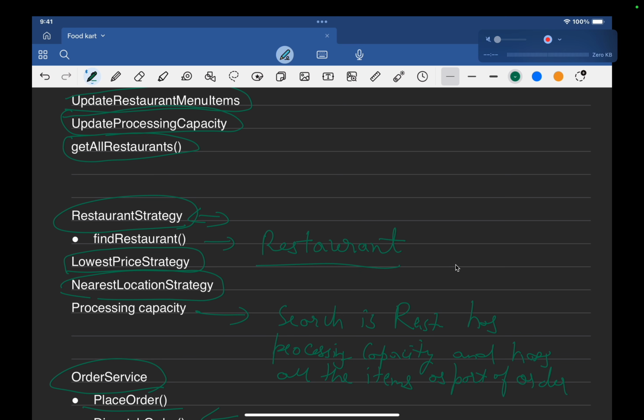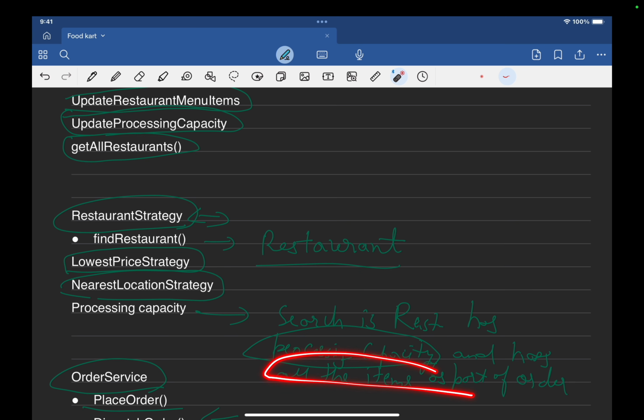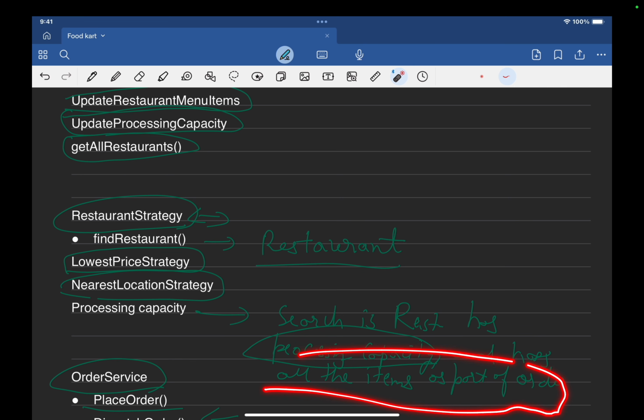If we select any restaurant based on the processing capacity, but it does not have all the items involved, then we will not be able to proceed with that particular restaurant. We need to reject that. So these two conditions as part of this restaurant selection strategy, we need to check. First is processing capacity, and all the items as part of the order should be present in a restaurant, then only can we place that order in that restaurant.